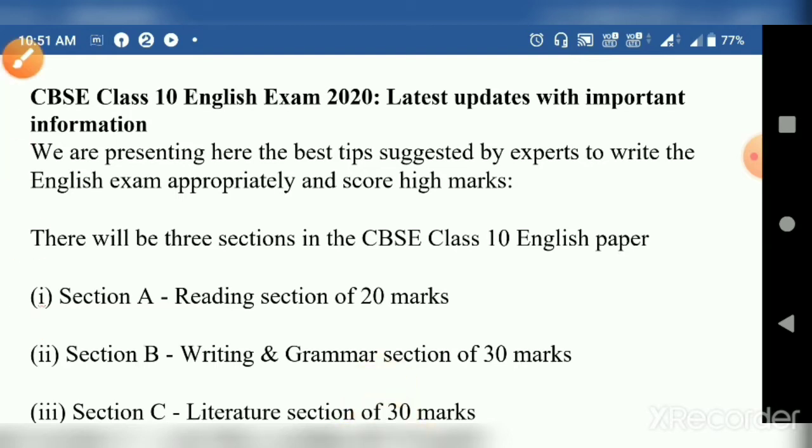This is the CBSE 10th English examination 2020 in the month of October. We have the latest updates with important information, and we are presenting here the best tips suggested by experts to write the English examination appropriately and score high marks.